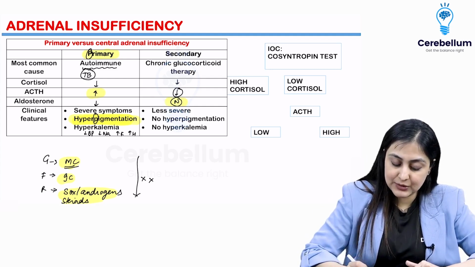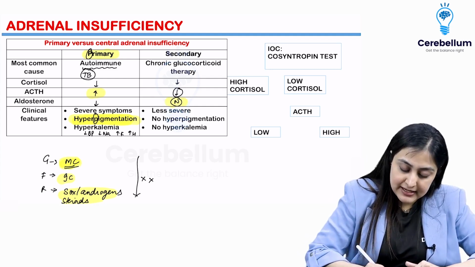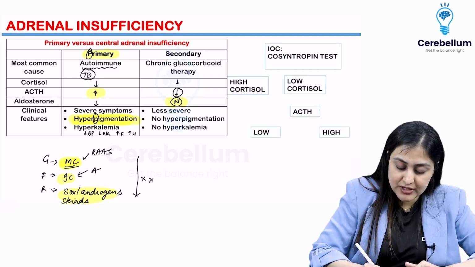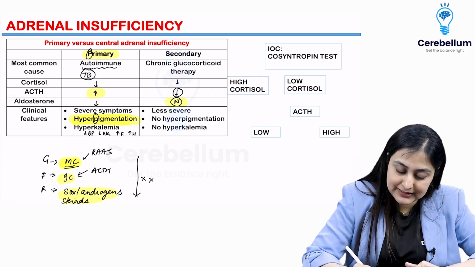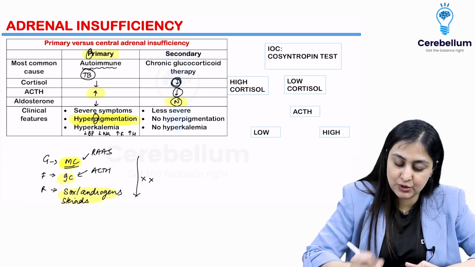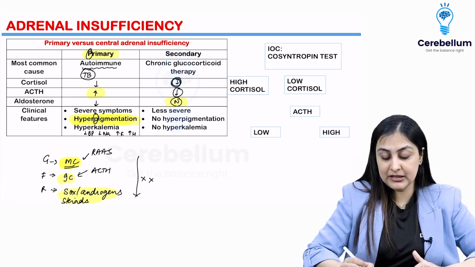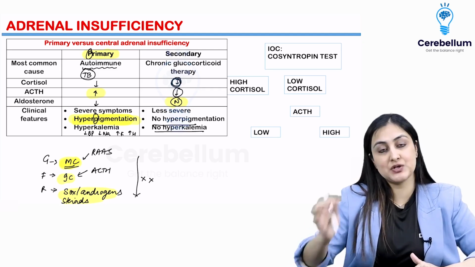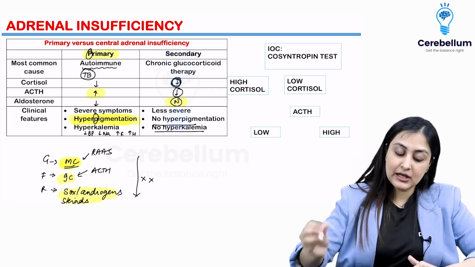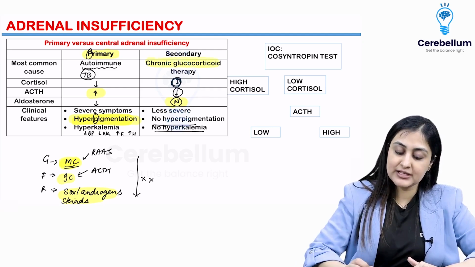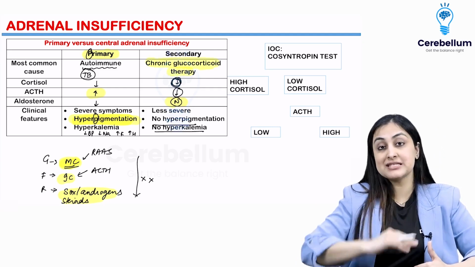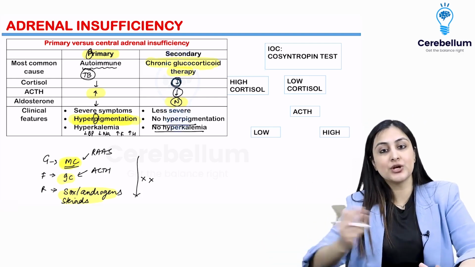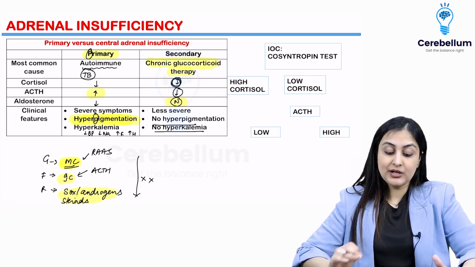Because what is the regulator of mineralocorticoids? It is the renin-angiotensin system, whereas for glucocorticoids it is ACTH. So here mainly it is going to be cortisol which is low and aldosterone which is normal, and you have no hyperpigmentation and no hyperkalemia because mineralocorticoids are fine. And the most common cause is chronic steroid treatment, again causing the suppression of the hypothalamo-pituitary adrenal axis. Okay, so this is about insufficiency.